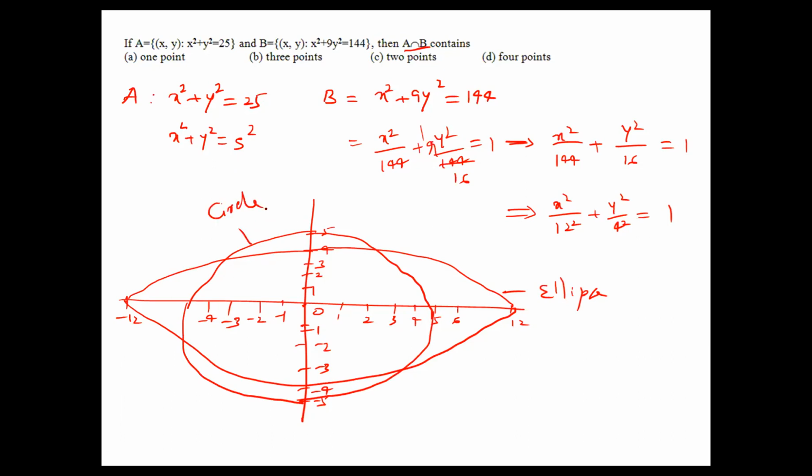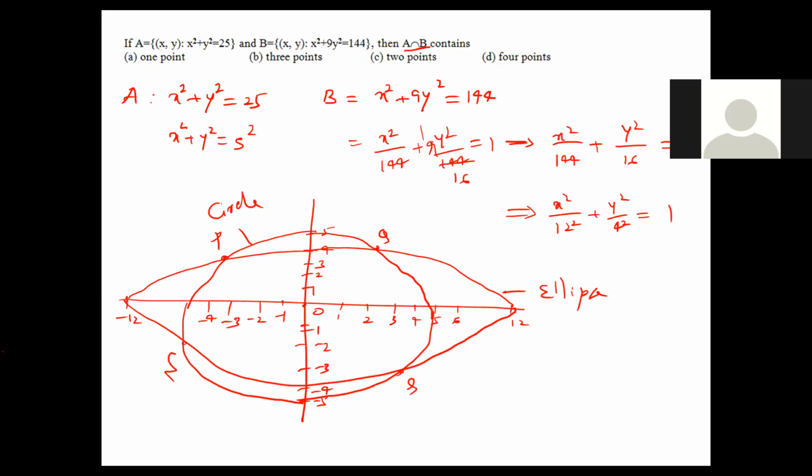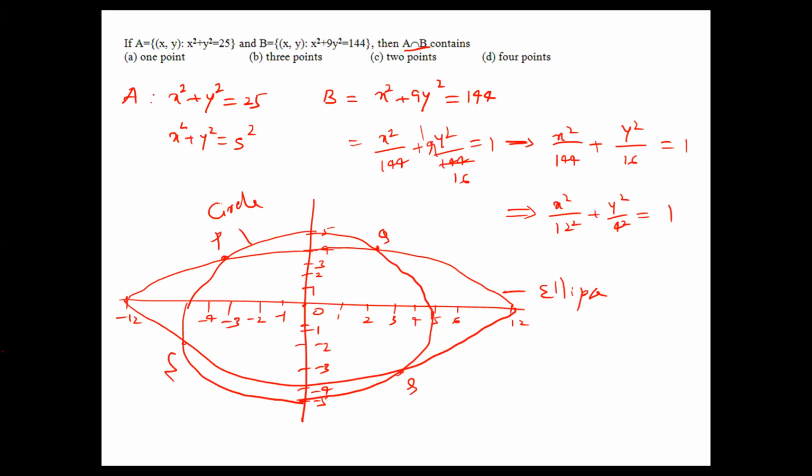Okay. Now how many common points are there for these two equations? Here one point, say, X, Y, Z, and what about this one? Otherwise, we can take P, Q, R, S. So it is points P, Q, R, S. So how many common points are there? Total 4 points are common. So what is the conclusion here? 4 points.